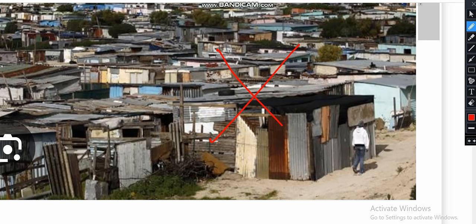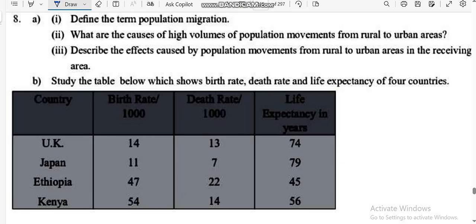Let's now talk about population. So on population, the first question that we have says, define population migration. When I'm talking about population migration, we are referring to the movement of people from one place to another, either for a particular purpose or permanently, either temporary or permanent.